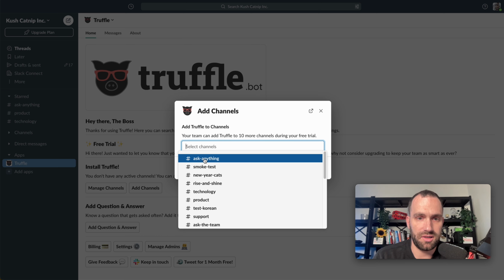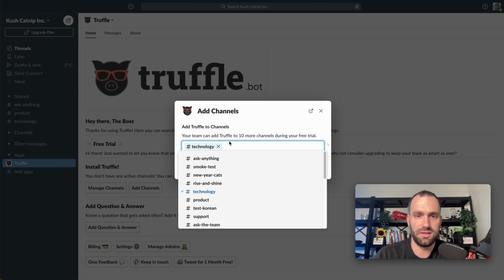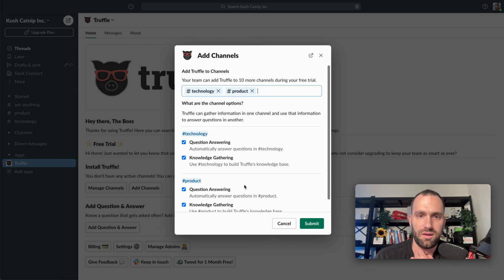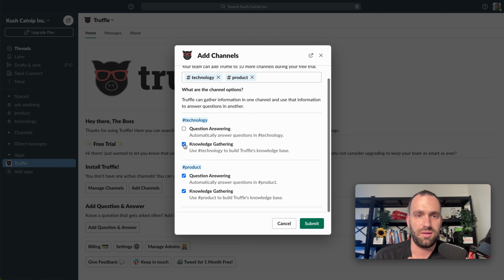And we can do Technology and Product. And before you submit this, you're going to want to uncheck the question answering option on this. So by default, question answering and knowledge gathering are enabled. That's the default functionality of Truffle. But in order to only gather knowledge, you need to uncheck question answering and just check knowledge gathering.